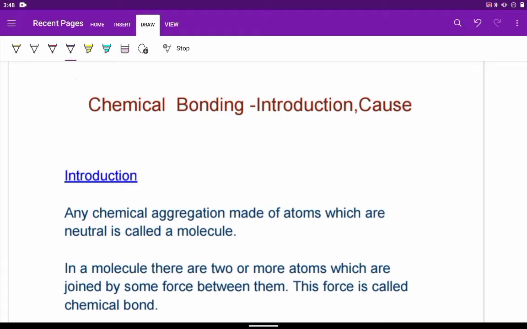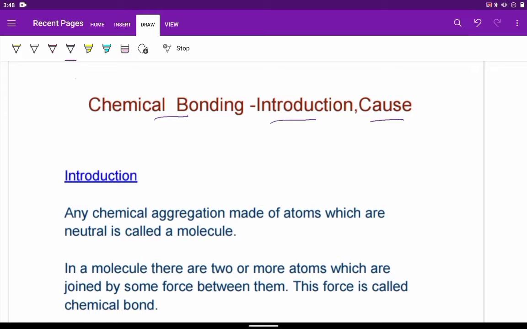Today we will deal with a new topic, chemical bonding. I will try to introduce you to the topic and we will discuss the cause for why the atoms will go for chemical bonding. Now we see so many types of chemical compounds around us.